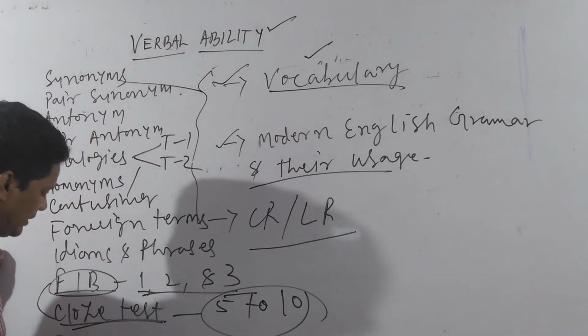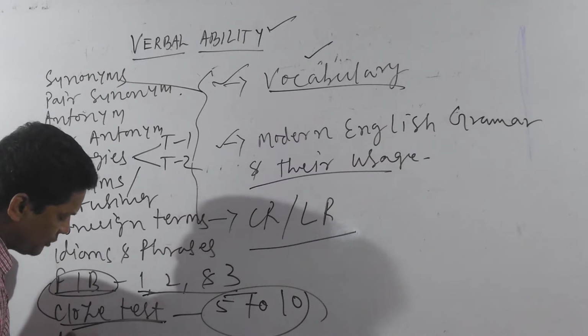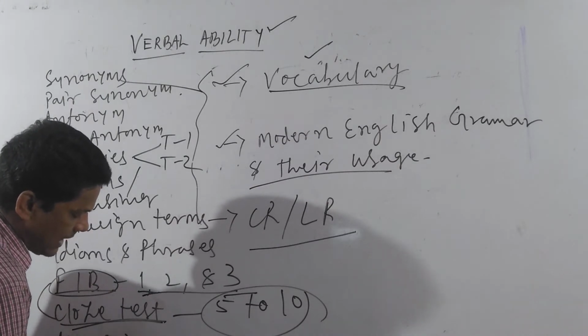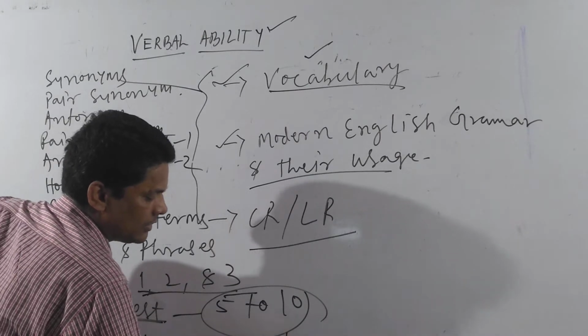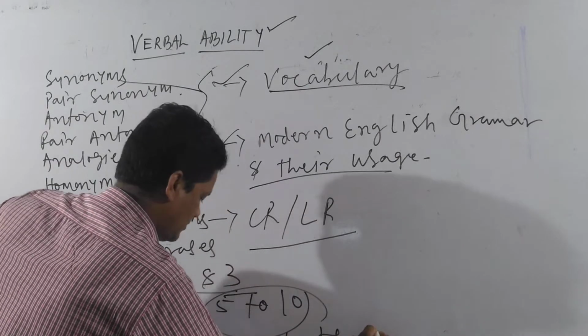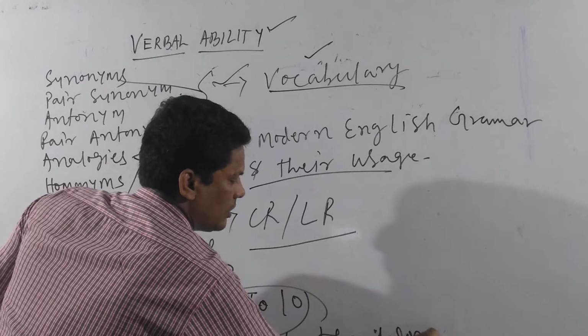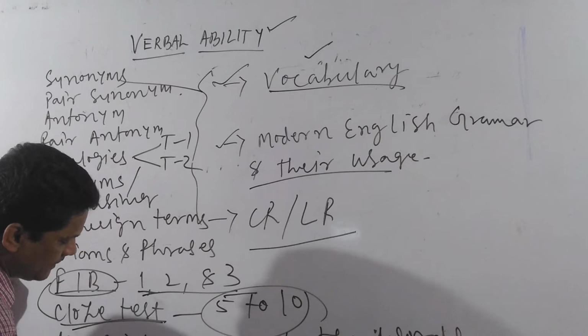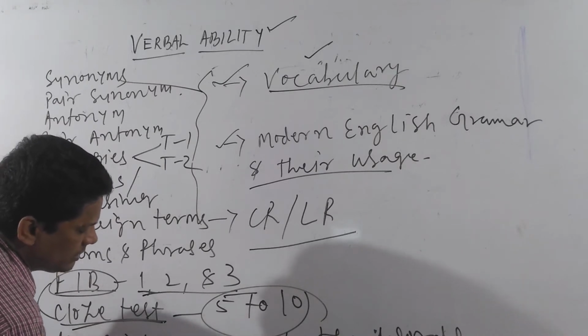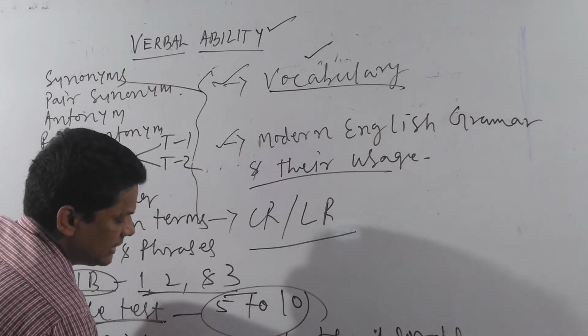Besides that, we also deal with appropriate uses of words, or you can say inappropriate uses of words.